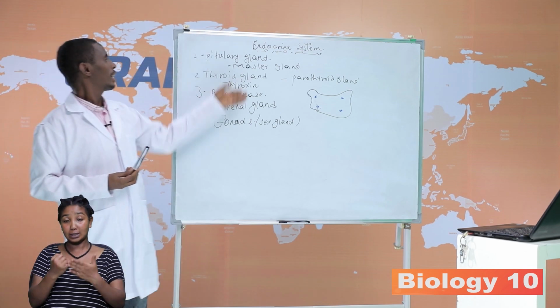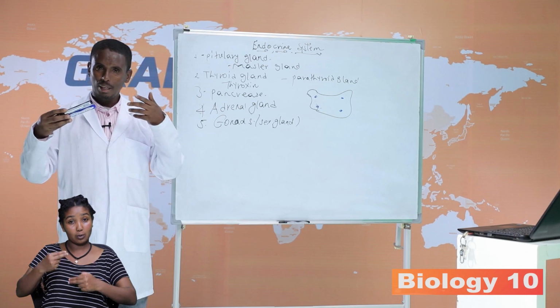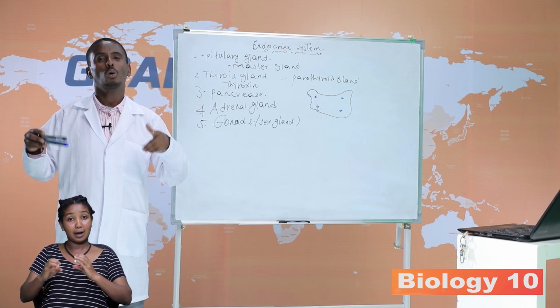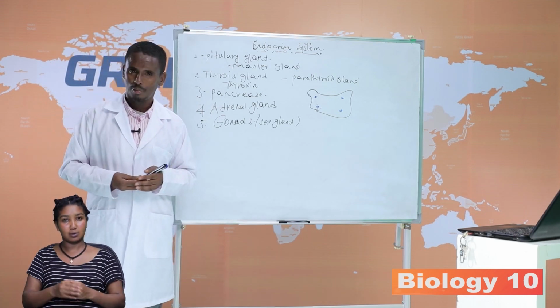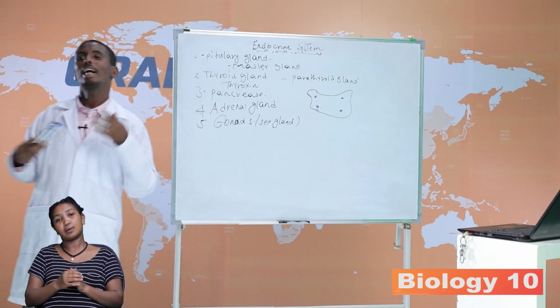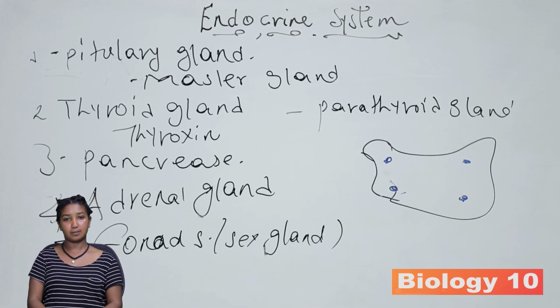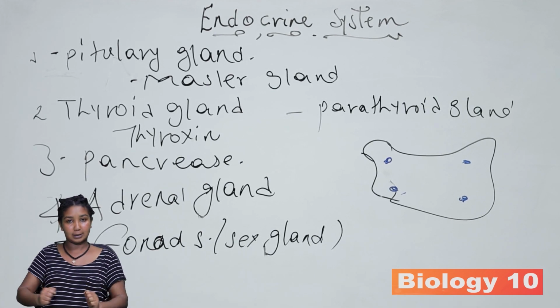These endocrine glands secrete hormones. Hormones are chemical messengers which have a long-term effect on the body, like reproduction, development and growth, under the control of hormones or the endocrine system.